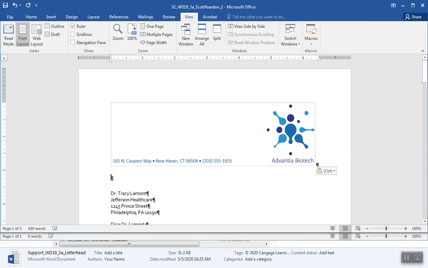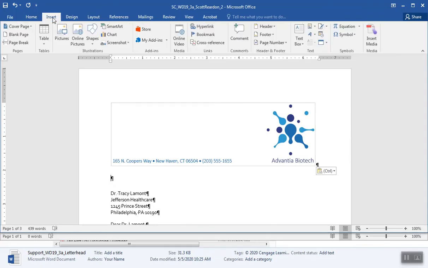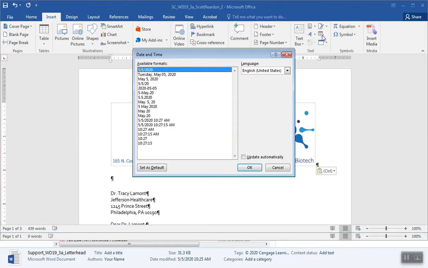In the blank paragraph below the letterhead picture, insert the current date using the May 5th, 2021 format. So insert, and over here is your date. Again, if I go too fast, slow me down. It says using the May 5th, that's ironic, it's the May 5th, 2021 format. Well, today is May 5th, 2020.